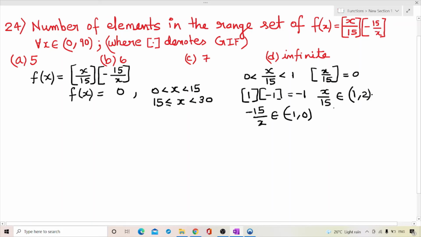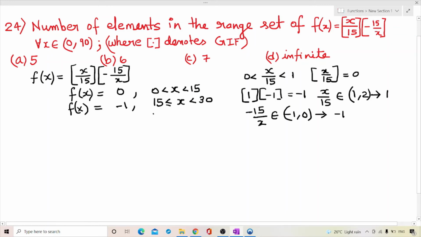So the greatest integer of the first will be 1, and for this one it will be -1. So 1 into -1 is -1. So this is -1 for x belonging to 15 to 30.